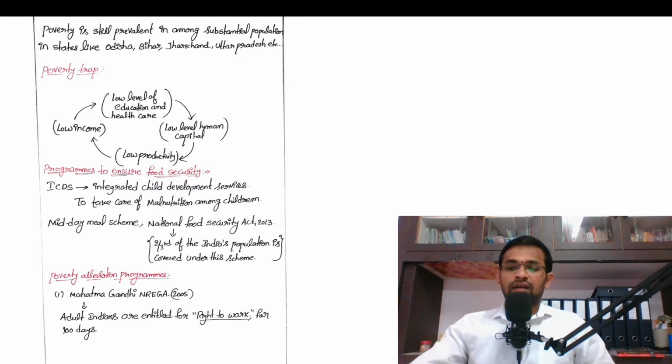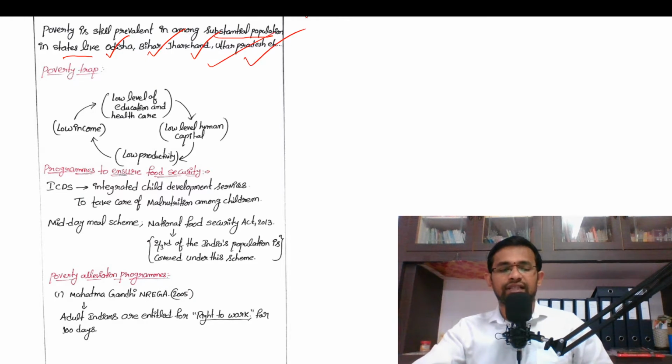Poverty is still prevalent among a substantial population in states like Odisha, Bihar, Jharkhand, Uttar Pradesh, etc. Almost all the states of India have people below the poverty line, who are not able to spend money to meet the minimum needs of life. These people fall under the poverty trap.